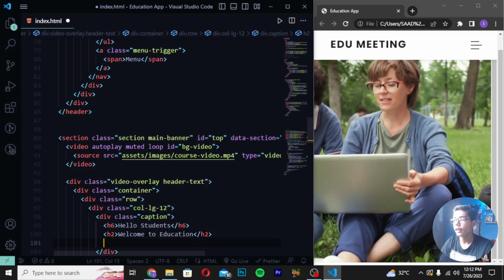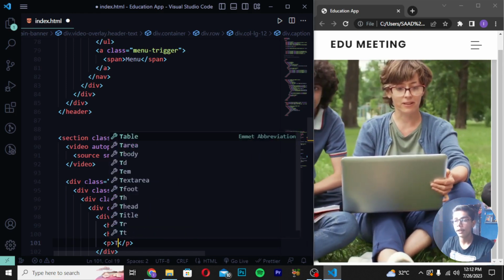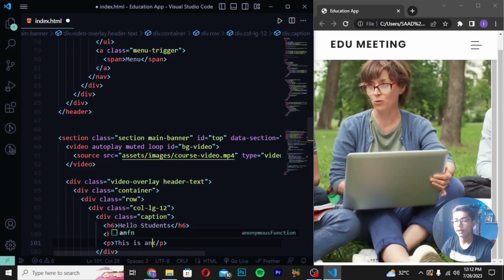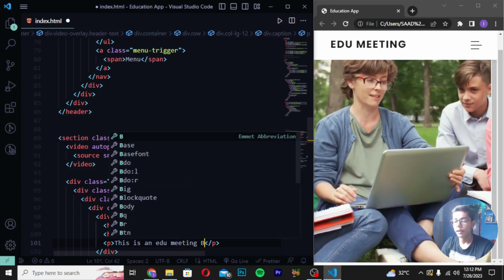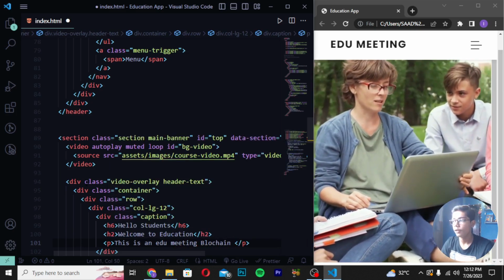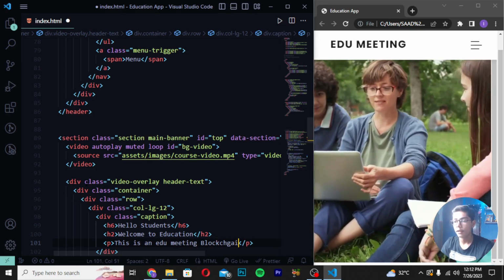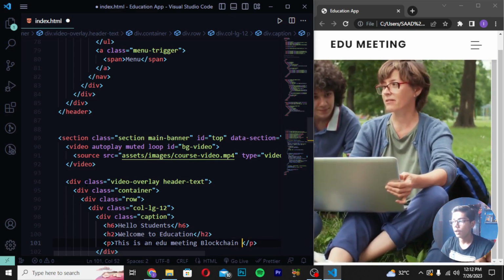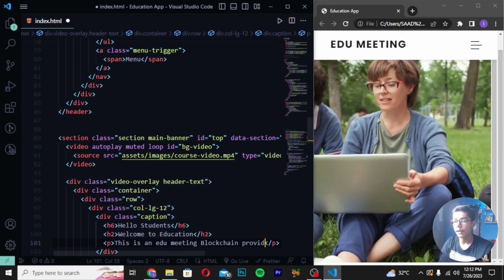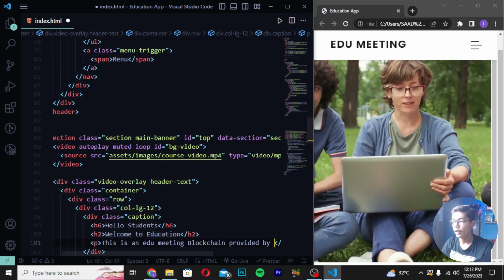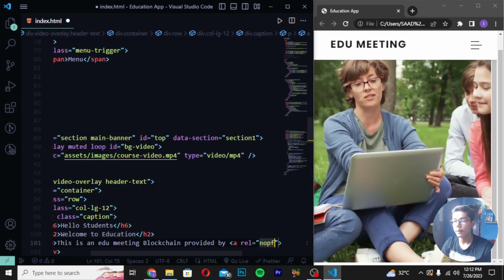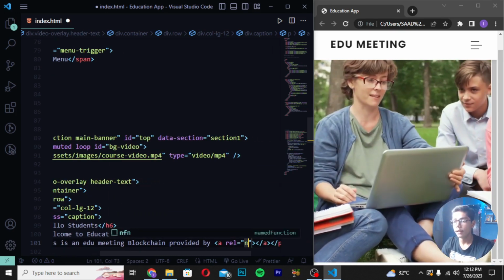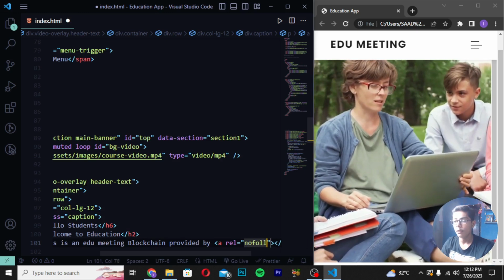Then save it here and then you have to write here p tag, and I will be now writing this is an LU. Then I will be writing meeting, and then I will be writing here blockchain because we are using that here, and I will be now just writing here blockchain provided by, and here I will be now writing a tag in which I will be writing rel, in which I will be writing no follow. So here I will be writing no follow like this.